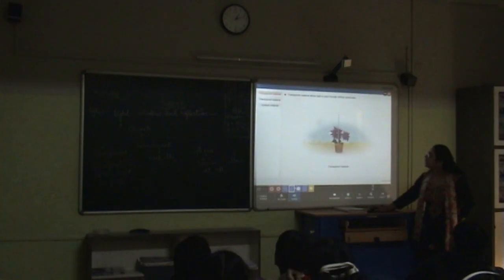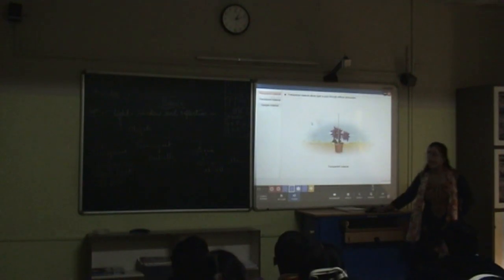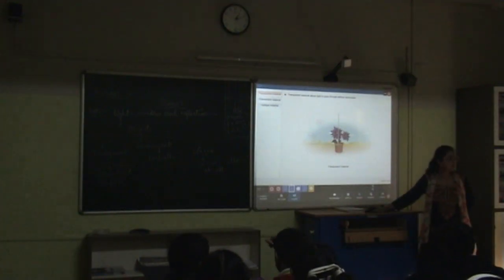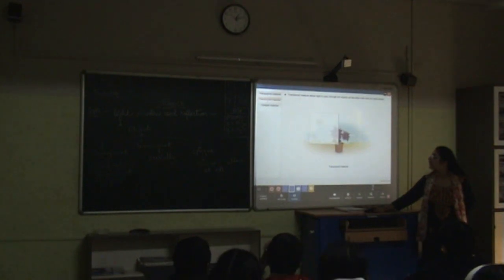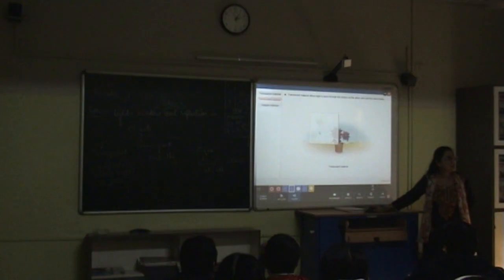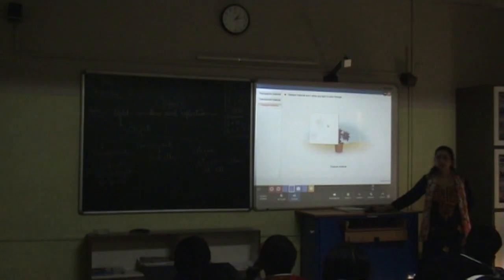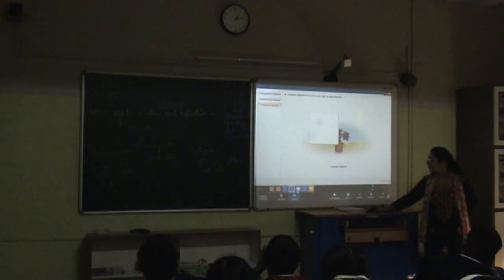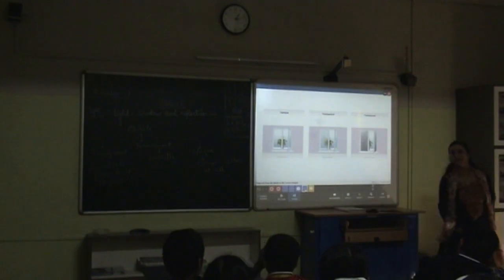So transparent material is that you can see it's a glass and you are able to see that there is a flower pot beside it, allowing light to pass. If I switch from transparent to translucent, now you can see the picture is not very clear. Third, opaque. We are not able to see even 1% of the picture on the other side of the board. So that category is what? Opaque.